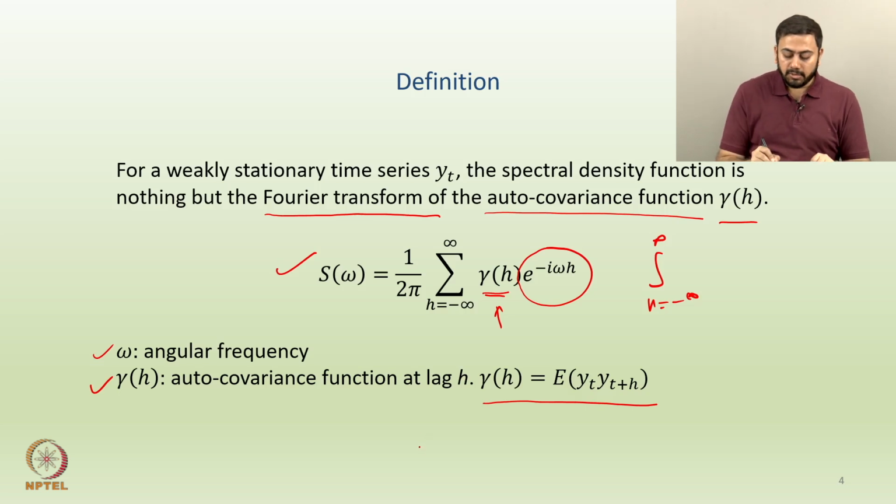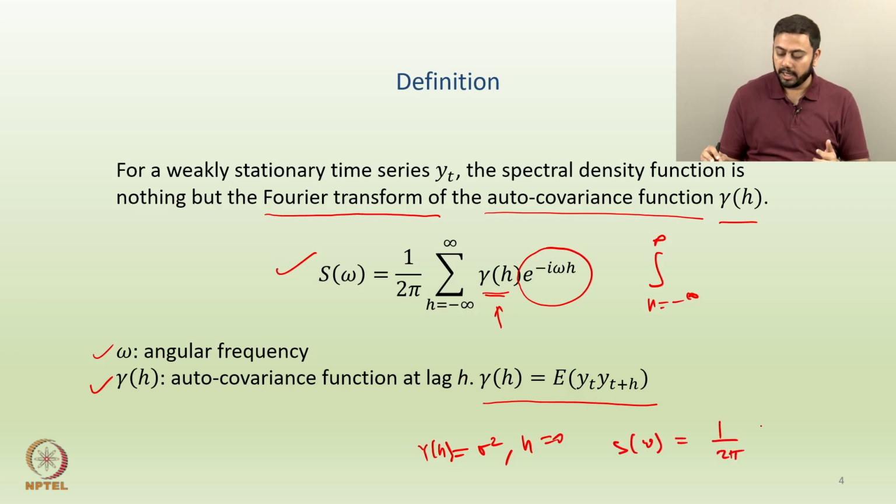As seen before, for a white noise process gamma h is sigma square whenever h is 0. So, what would be the corresponding S of omega? This constant 1 by 2 pi would still remain, and then the summation for all possible values of h from minus infinity to infinity, there will be 0 there also. Whenever h is 0, S of omega would be 1 by 2 pi gamma h. Now, gamma h is sigma square when h is 0, and e to the power minus i omega into 0 is 1.